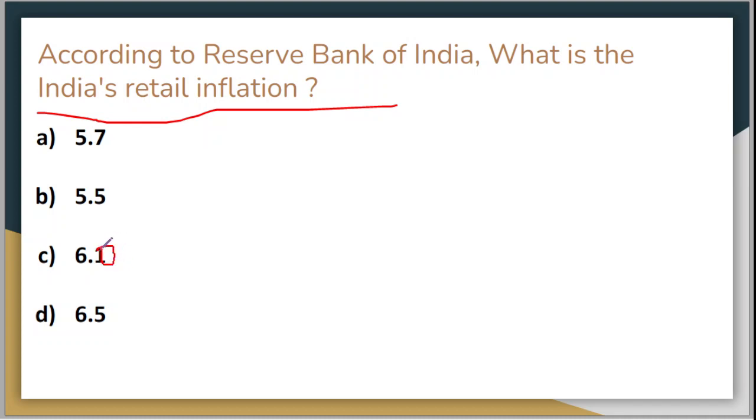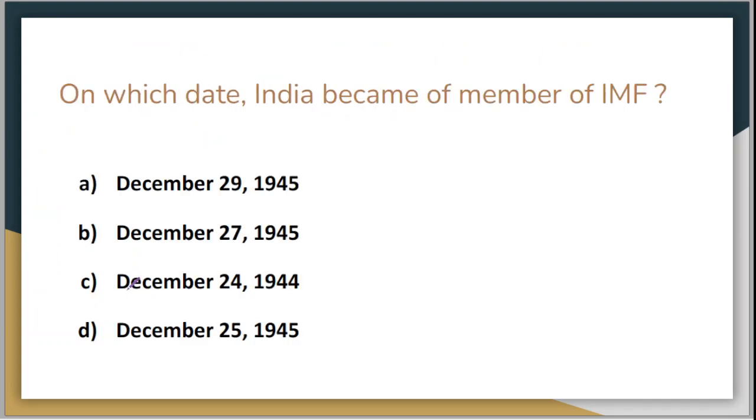It's 6.01. I'm sorry for this typing mistake. And your option D is 6.5. So the correct answer of course here is option C, which is 6.01. Now let's move on to the next question.